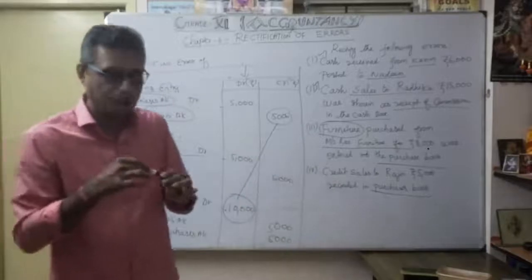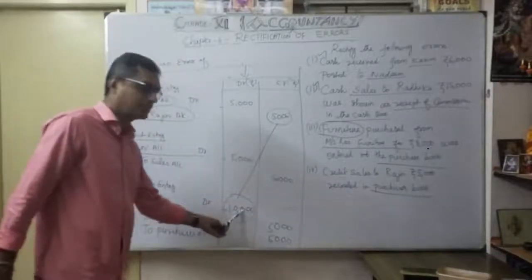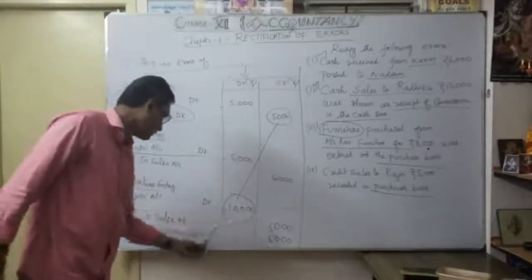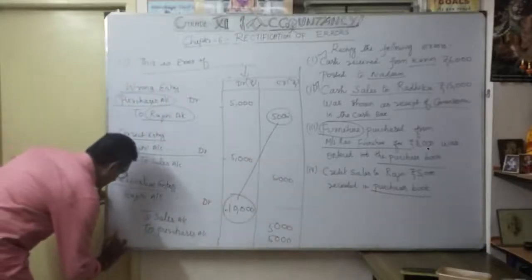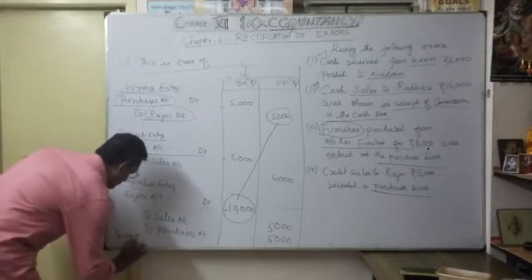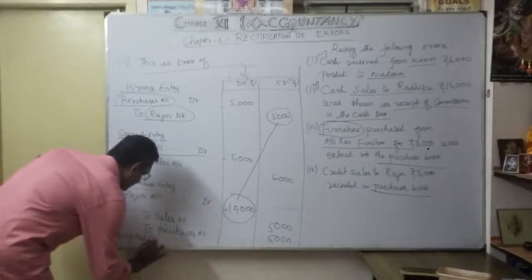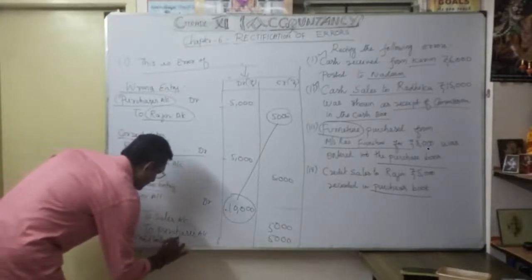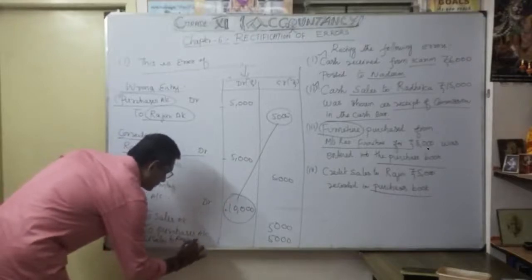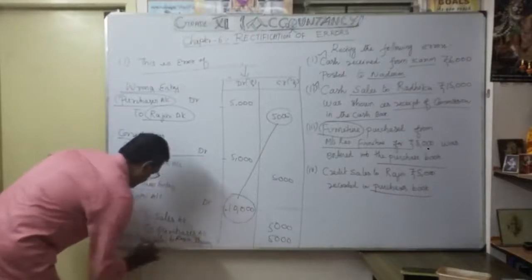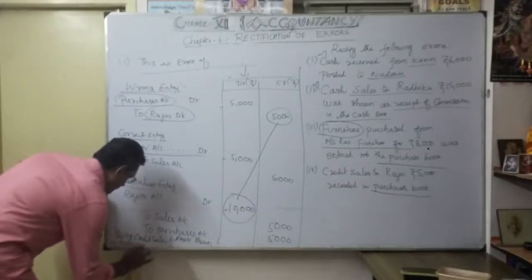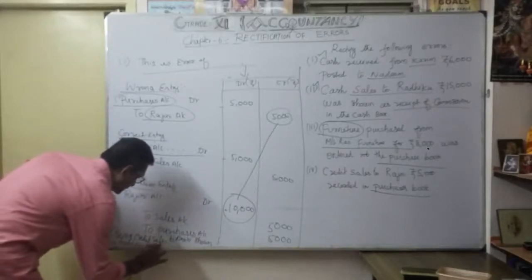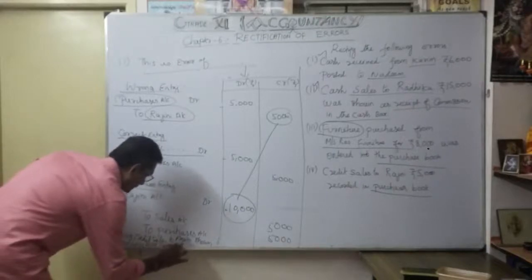Now understood. When you pass this entry, Rajini account debit 10,000, to sales account 5,000, to purchase account 5,000. Narration: being credit sales to Rajini shown in purchase book. Now rectified. Purchase book, now rectified.